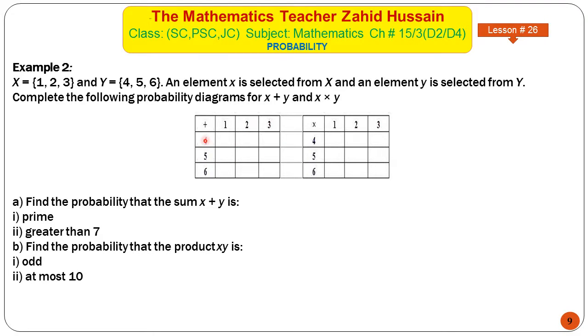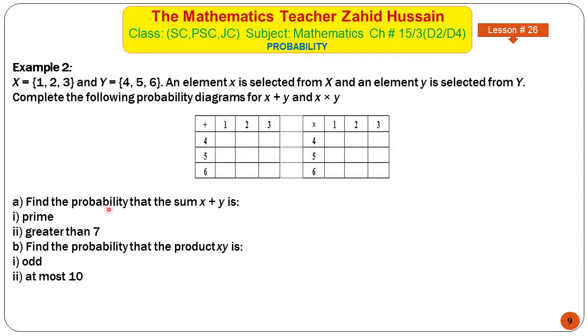We write the outcomes of the first event in the first column, and we write the outcomes of the second event in the first row, and with this table we will complete these two tables. Here the outcomes of the two events are to be added, and here the outcomes of the two events have to be multiplied.